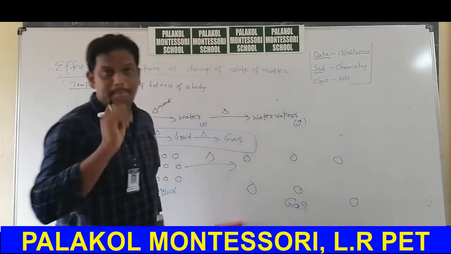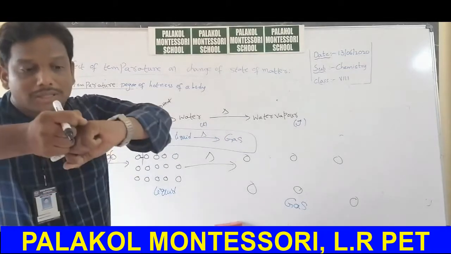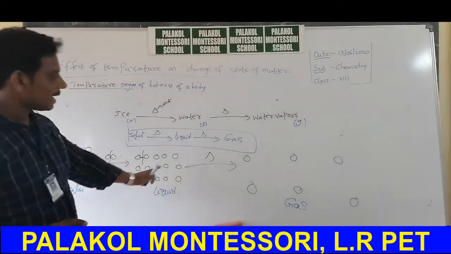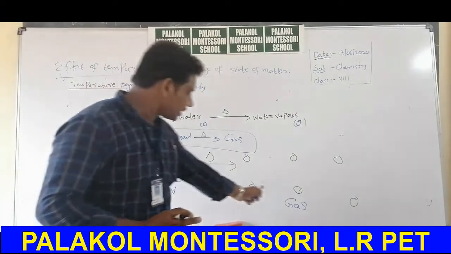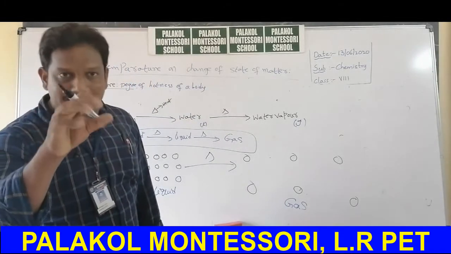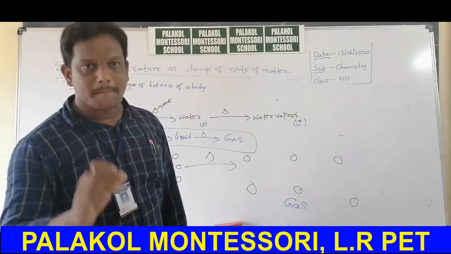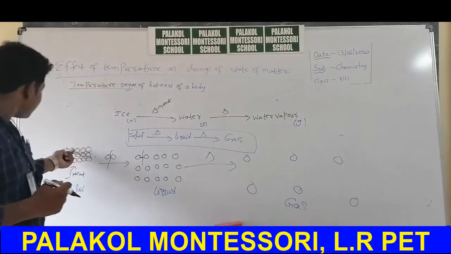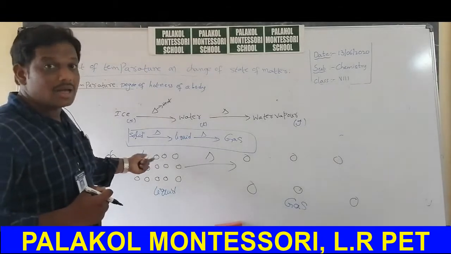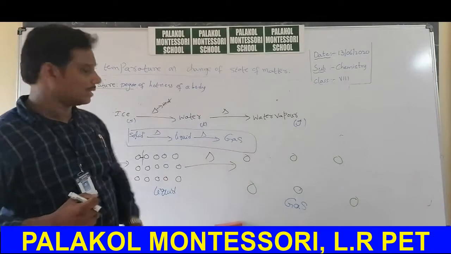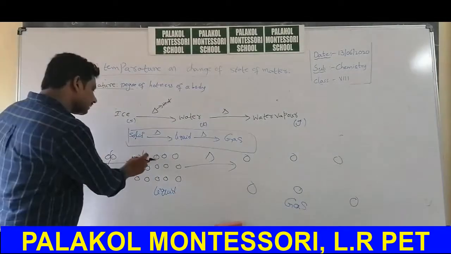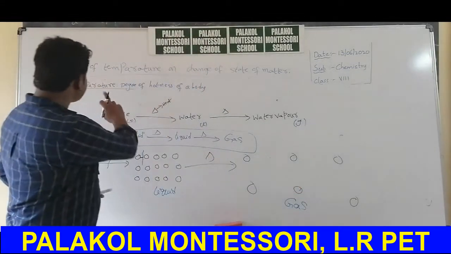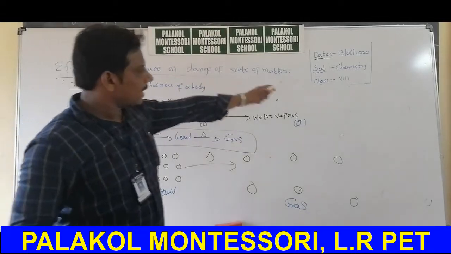By applying temperature, the intermolecular force of attraction decreases. The intermolecular space increases. That's why solid changes to liquid, liquid changes to gas. By applying heat energy, solids gain energy. Their kinetic energy increases. Due to the increase of kinetic energy, they move freely. That's why the space between two atoms increases, and solid changes to liquid. Again, if you give heat, the space between liquid particles increases more and more. Then liquid converts into gas. Okay, this is the effect of temperature on change of state of matter.